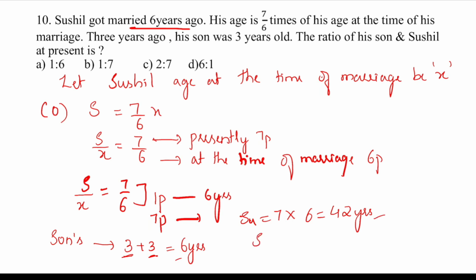Therefore the ratio of son to Sushil will be how much? 6 is to 42, dividing by 6, it is 1 is to 7. Okay, answer option B is the answer. Next problem.